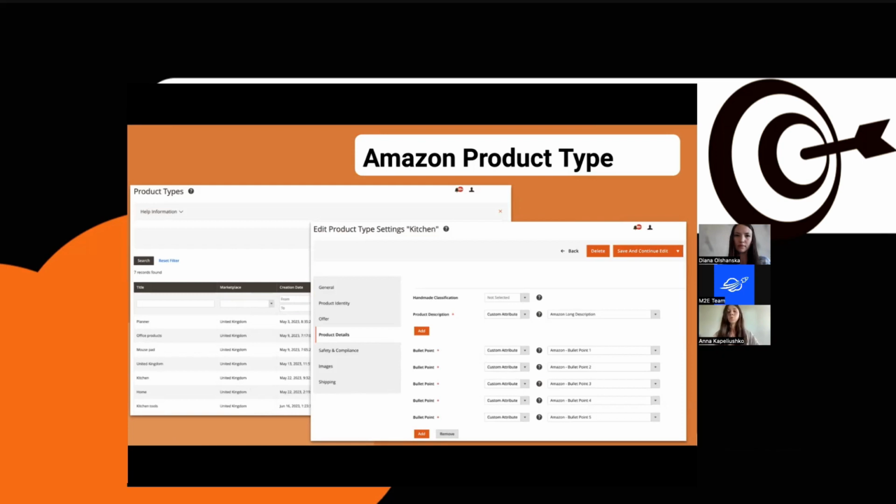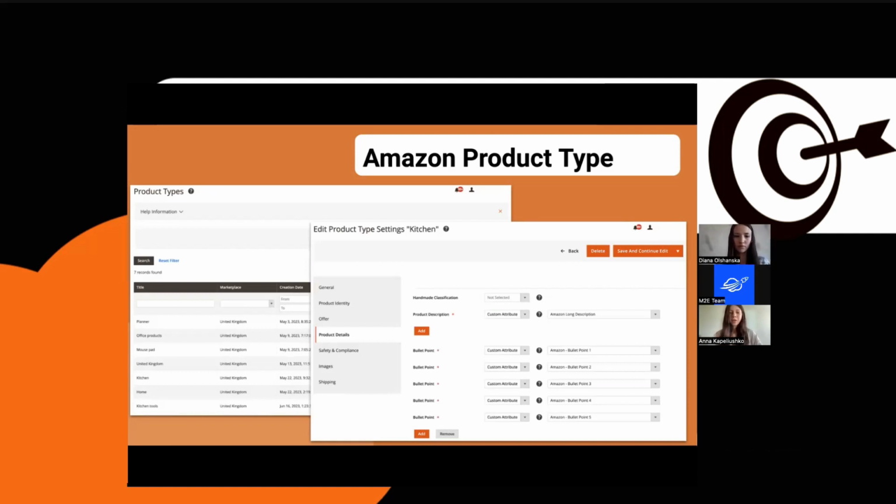If you are just to fill out the mandatory fields, you're welcome to turn on the switcher and work with the required attributes. That will be enough to create a listing. And then if you feel a need to contribute some details to the description of your products, you're welcome to edit the product type and add more fields.